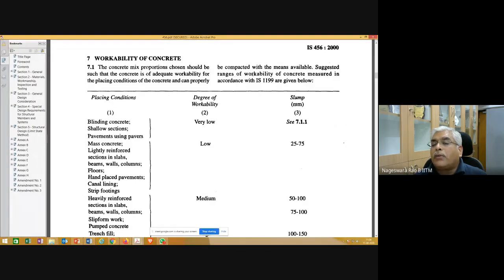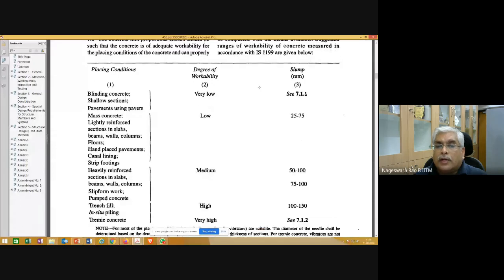Suggested ranges of workability of concrete measured in accordance with IS 1199 are given here. Okay, what is the placing condition? What kind of section, shallow sections, and the degree of workability that is required is low.